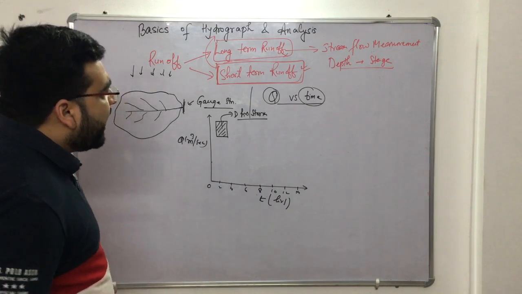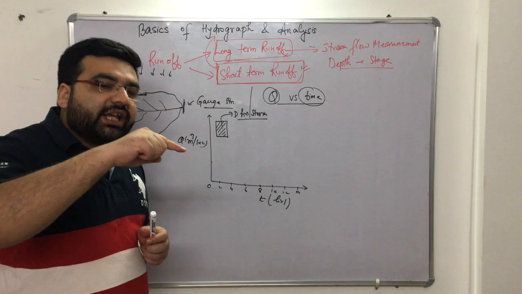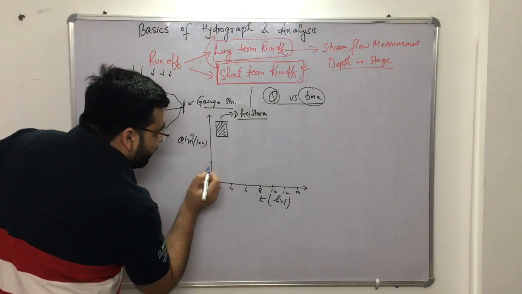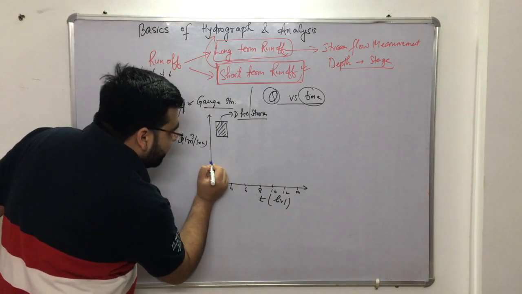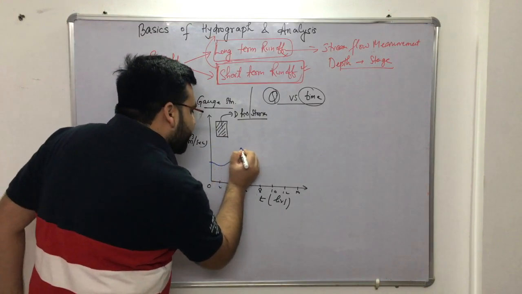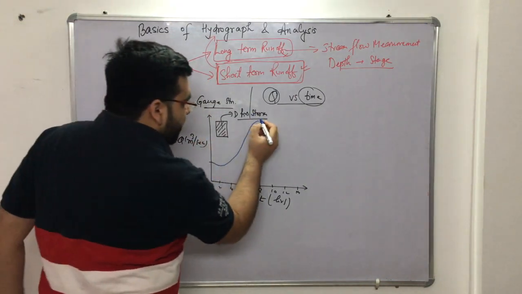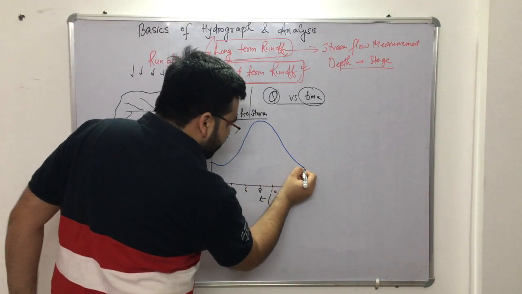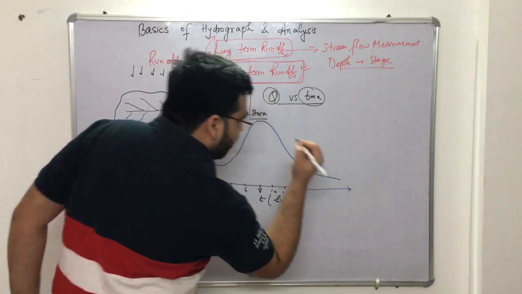So if you draw a graph between discharge versus time, this is my common sense, that gradually the discharge will increase, right? Now this was the base flow. Now what is base flow? I am explaining. Now gradually the discharge will increase. It will attain a peak. I don't know at what time it will attain a peak, and after some time it will again recede like this. Let me draw the graph up to here.